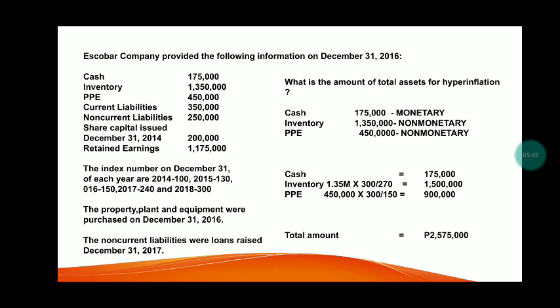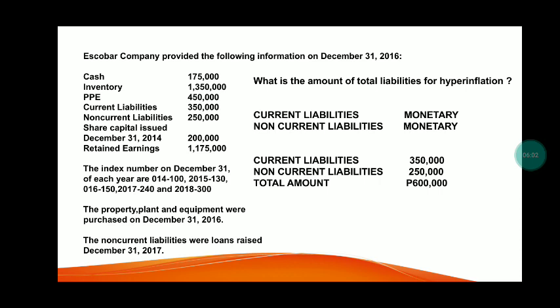So 450,000 times 300 divided by 150 is 900,000. So let's add total assets. So 175,000 plus 1,500,000 plus 900,000, the total amount of assets for hyperinflation is 2,575,000.